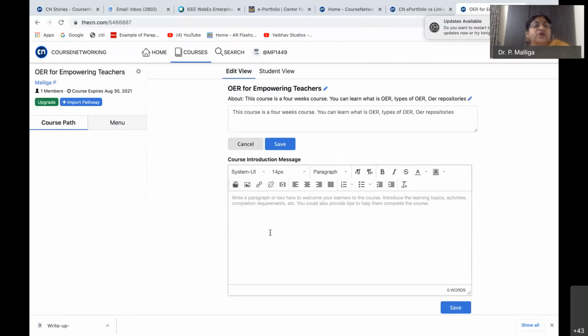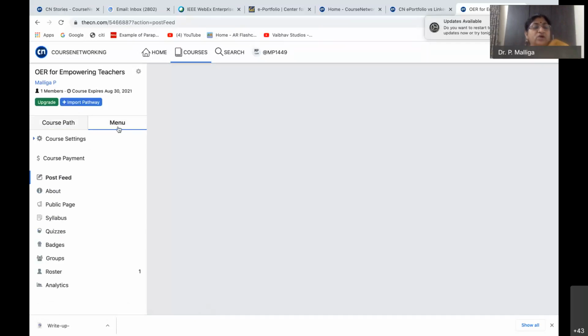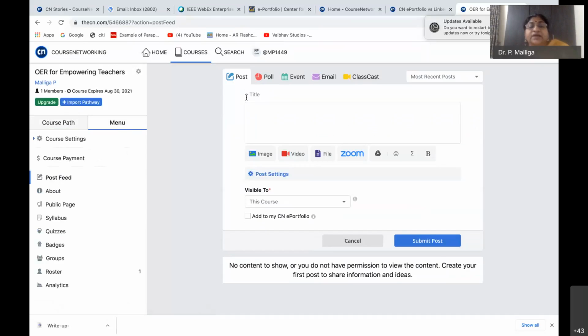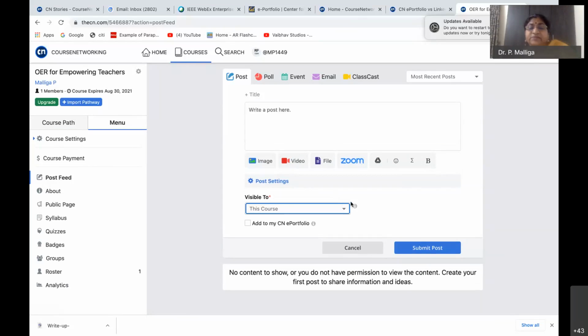And then you have to go to the course path. So import pathway or upgrade or menu, all those things you can do. Now I have no content yet. I can write a post here. I can put an image, a video, a file. I can also link it with Zoom or upload a file from Google Drive. All these things I can do, and then I can submit the post.